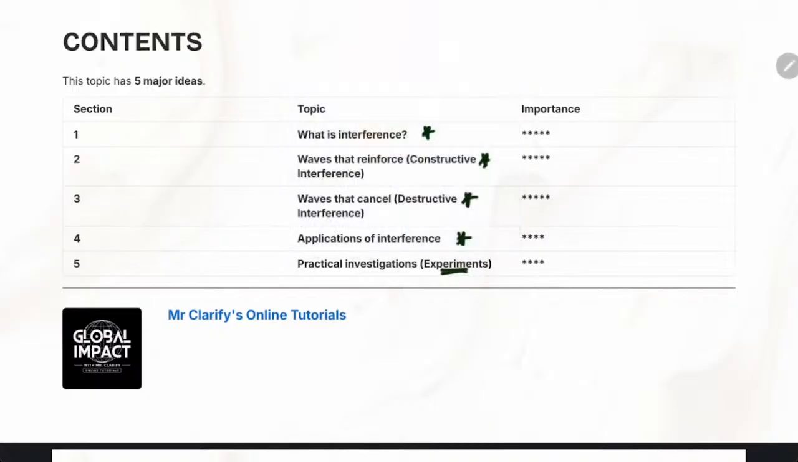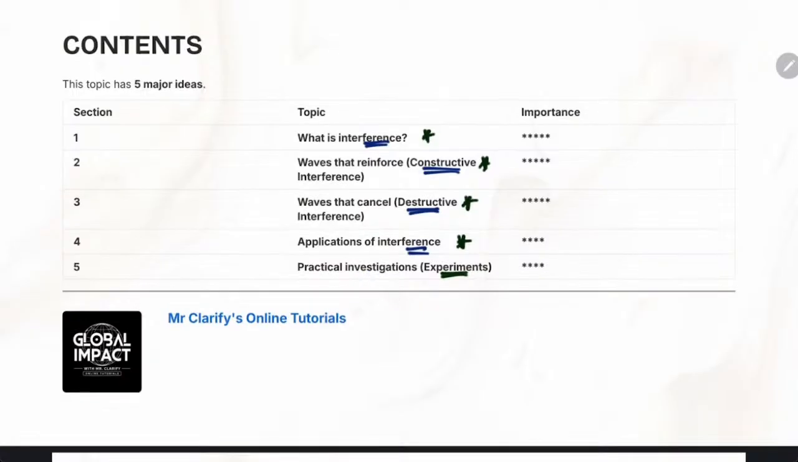Have you seen the 5 parts? You should know what it is. Then you should do type 1 constructive, then type 2 destructive. Then you should do applications. Then you should do some experiments. Are we together?